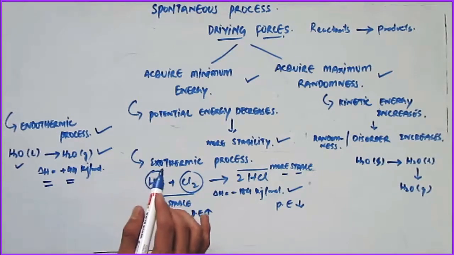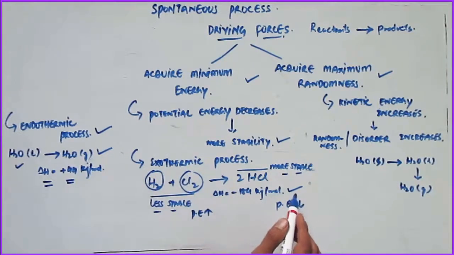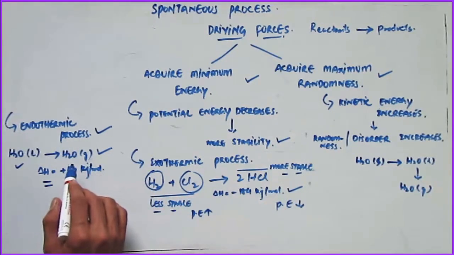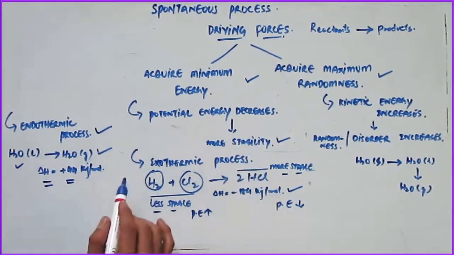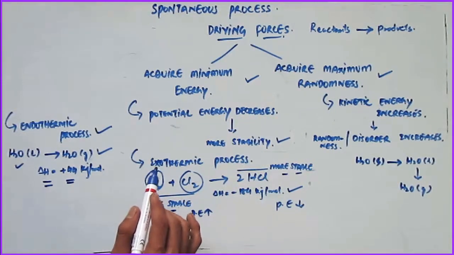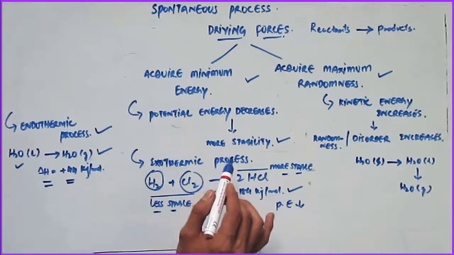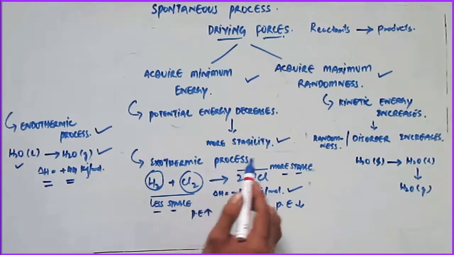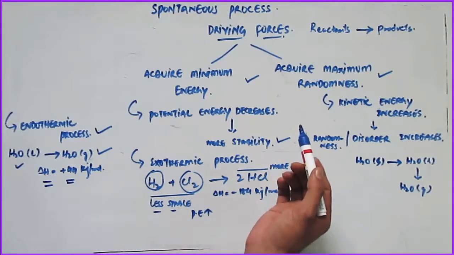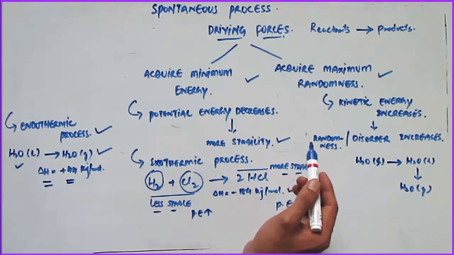In short, we can say that highly exothermic processes like this one are generally spontaneous in nature, but some endothermic processes are also spontaneous in nature. So this overall indicates that the lowering of energy or the lowering of potential energy or attainment of more stability is not the only criterion for the spontaneity. That's why we take another criterion into consideration, that is to acquire maximum randomness or disorder.